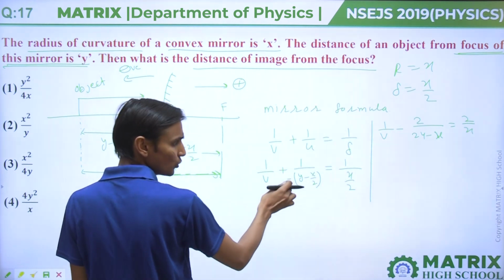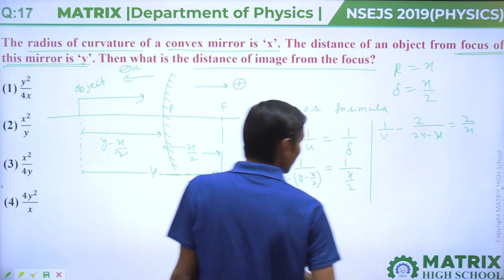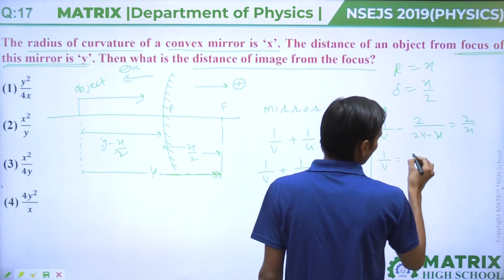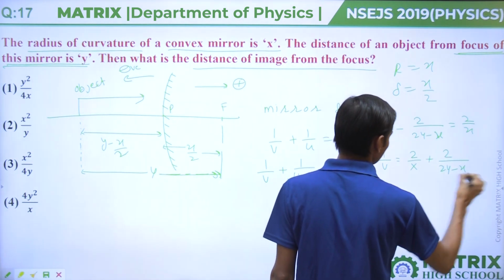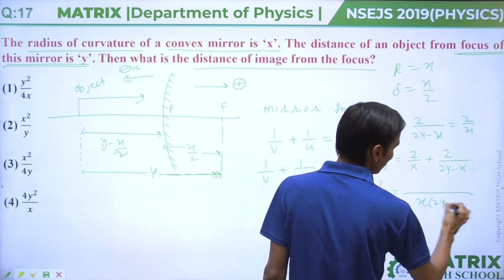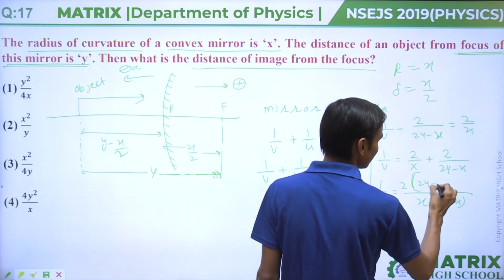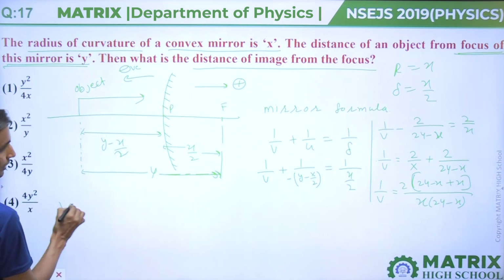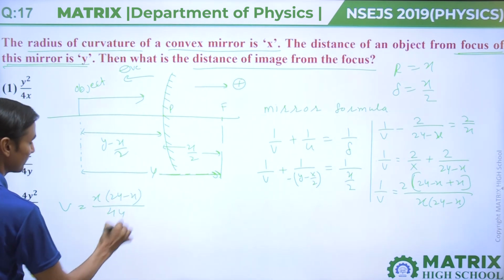Here we take LCM. Okay. If we calculate v, then 1 upon v equals 2 by x plus 2 upon 2y plus x. If we take LCM, then x into 2y plus x will come as LCM and 2 comes outside. Then 2y plus x plus x, and x will cancel out, then v will come out as x into 2y plus x upon 4y.